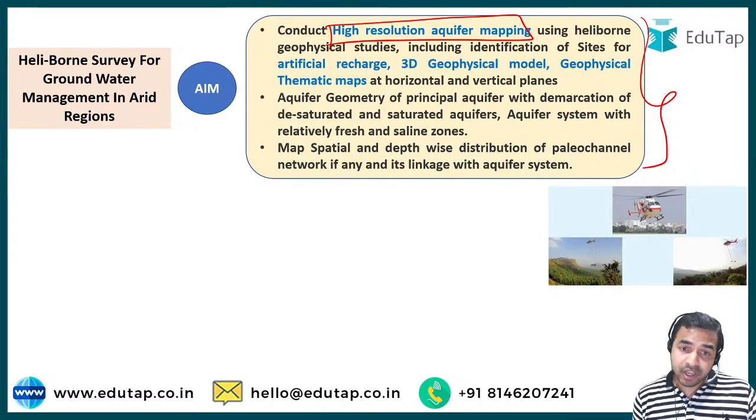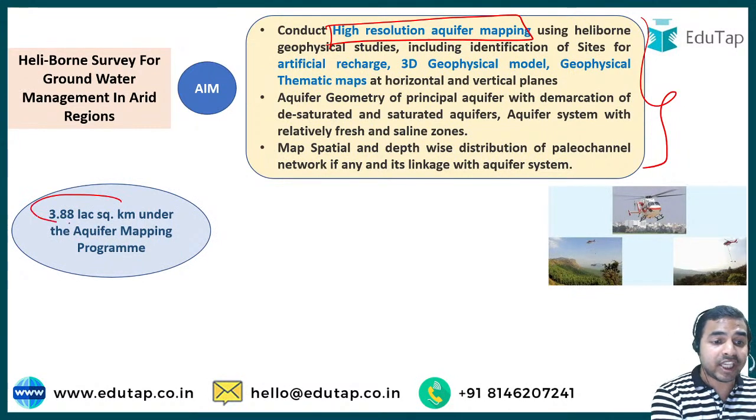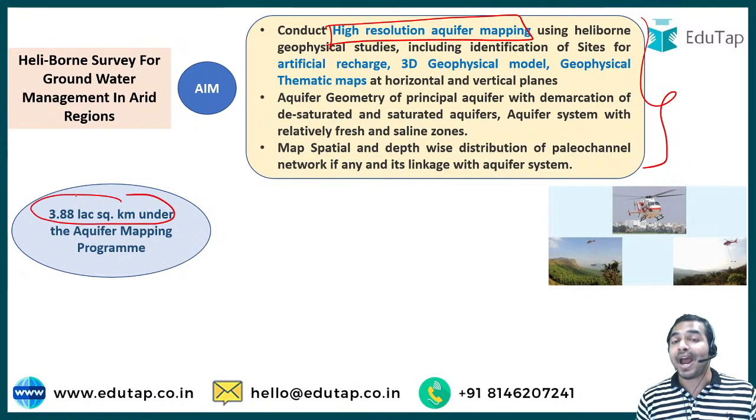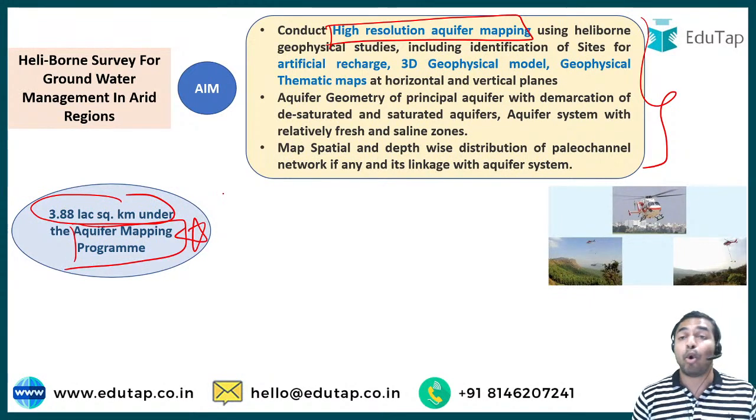And my dear friends, if we talk about the key target under this survey, then 3.88 lakh square kilometers of area will be mapped under the aquifer mapping program. See, this program is also very important from the exam point of view. This survey will be conducted in two phases.